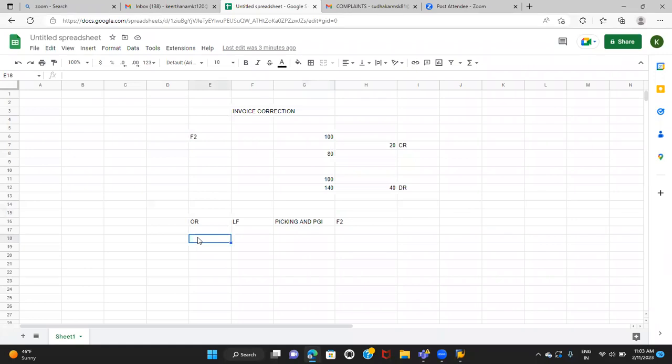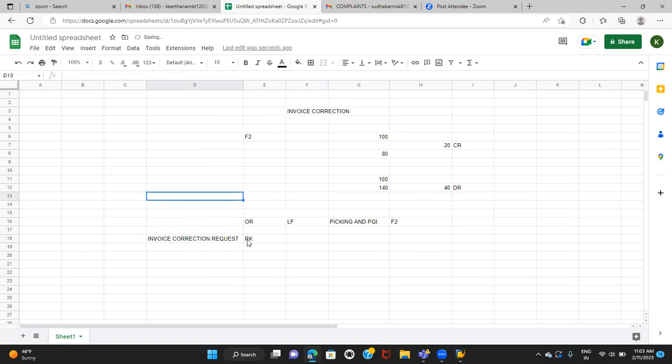The sales document type which we use for creating the invoice correction request is RK. So RK is the sales document type for the invoice correction request. This invoice correction request RK will always be created with reference to F2.